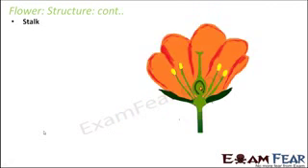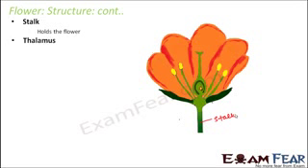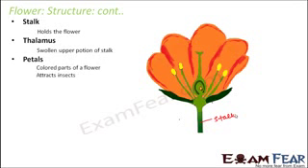So the first is the stalk, which I said, this one is the stalk here. So this is the stalk, and what is its purpose? It holds the flower. I mean, you need something to hold the entire flower. So it just acts as that base tube-like structure. Thalamus, it is the swollen upper portion of the stalk. So now due to the presence of the swollen portion, it becomes easier for the entire flower to sit over the thalamus. Petals, the colored parts of a flower, the main purpose of the petals is to attract insects.